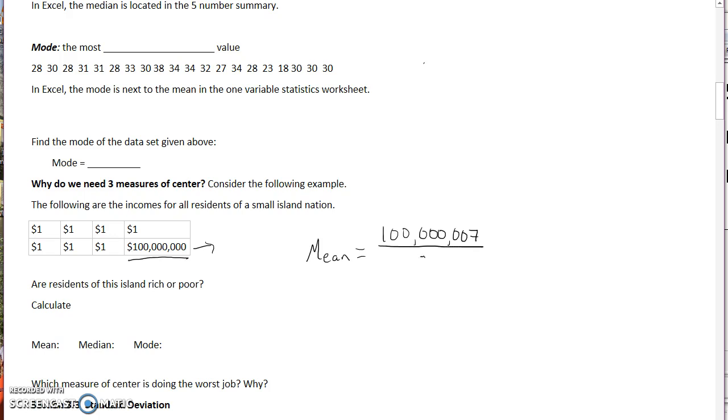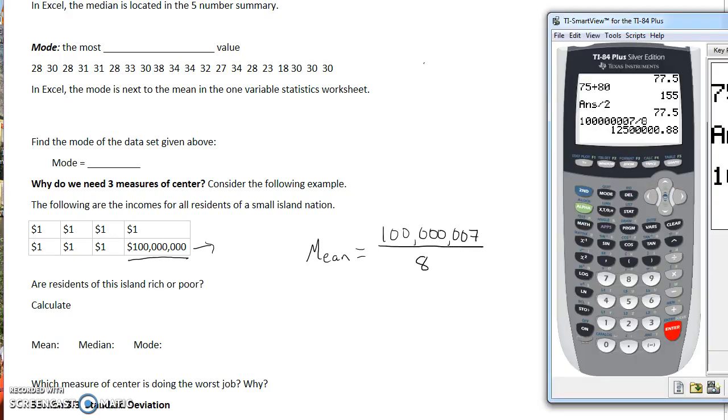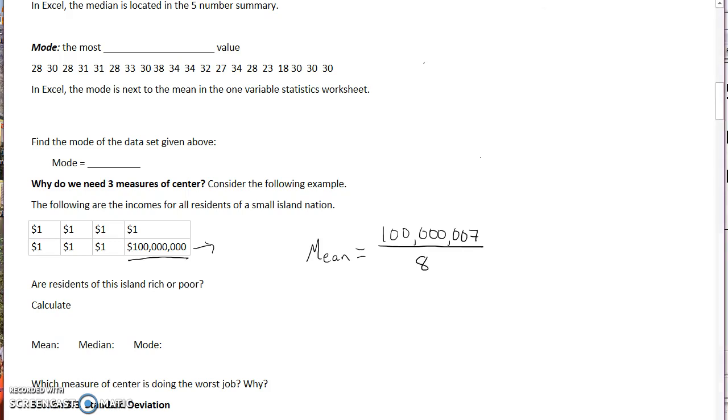And then we're going to divide that by the number of numbers we have. And when we do that, 100 million and 7 divided by 8 is $12,500,000.88. Now that math isn't incorrect, right? That is the mean. The mean is $12,500,000.88. And you take a look, and if you saw a flyer that said the average income of a specific country was 12,500,000, wouldn't you want to be recruited, right? So is the mean doing a good job of accurately presenting the middle of this data? The answer is no, right?